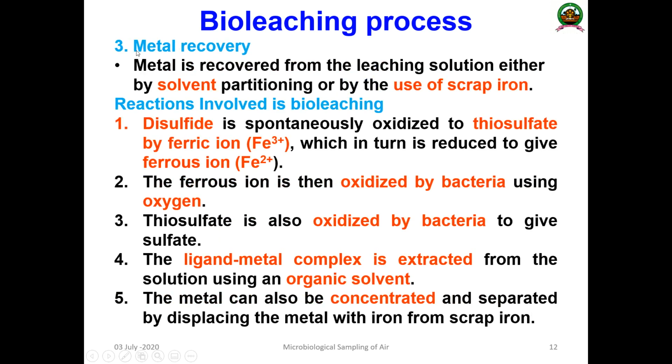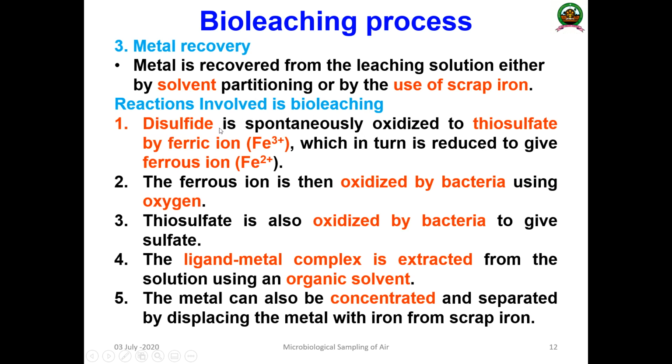Then the next one is the metal recovery. The metal recovery from the leaching solution is done either by solvent partitioning or by the use of scrap iron. So this is important. This is the last step. We don't bother much here, because in the previous steps the microbial role is mainly happening, so we are not more concerned about this one. Now the main important steps involved in the bioleaching process.